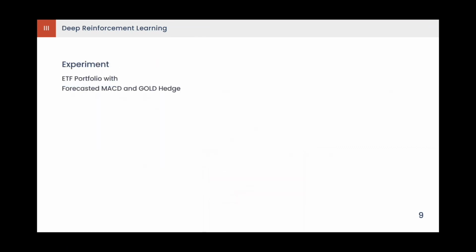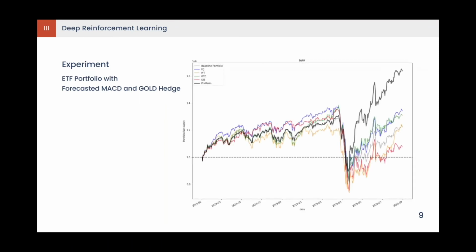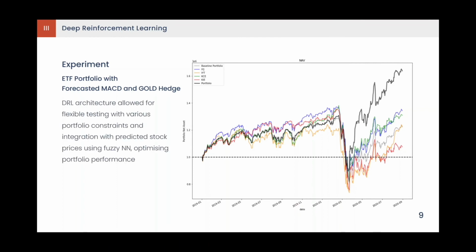This architecture was tested on an ETF portfolio using the forecasted MACD indicator and incorporating a gold hedge as well. The black line shows the resulting portfolio performance, while the grey line shows the performance of a buy and hold portfolio with the same initial weights. The colored lines are the individual results. Overall, the resulting portfolio performed much better than the baseline, achieving higher returns. Our proposed architecture allowed for flexible testing with various portfolio constraints and integration with predicted stock prices using fuzzy neural network, helping to optimize the portfolio performance.